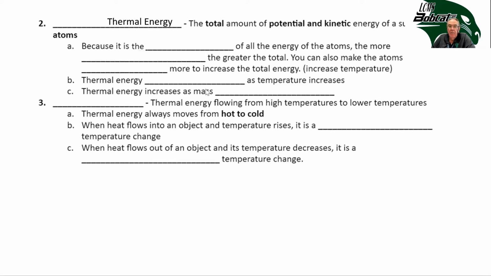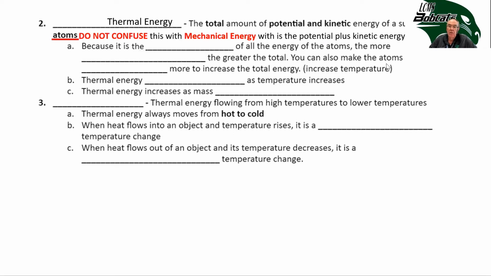We were learning about thermal energy, and in the last lesson, we talked about how temperature was the average energy of the particles in a substance. Thermal energy is the total potential and kinetic energy of a substance, atoms, and molecules. So because it's the total, it depends on how much of a substance there is.